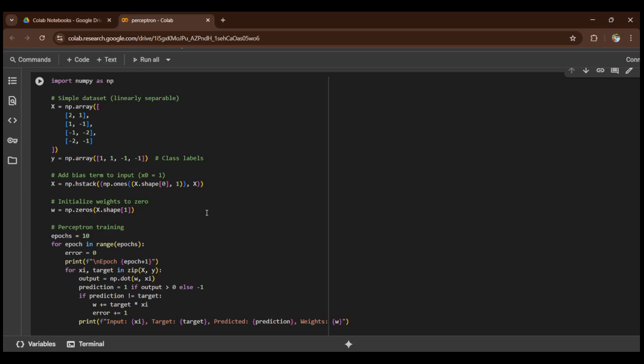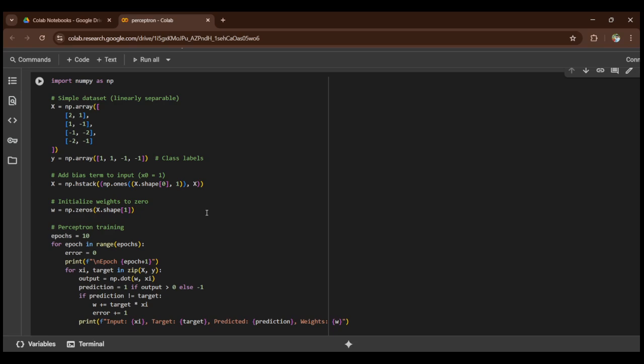Here we will be discussing the code explanation and how we get the convergence. First of all, let me tell you what is meant by convergence. Convergence is when the weights stop updating, or the target and the predicted value are the same. At that time we get the convergence. It means it is a point at which our model is linearly separable.